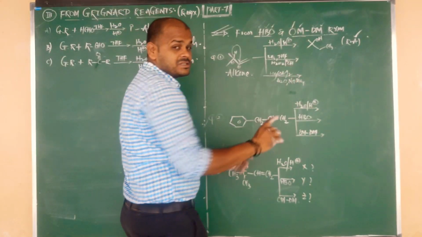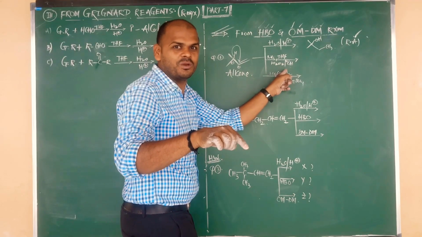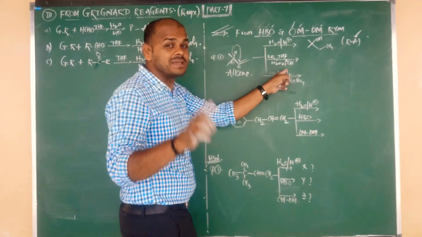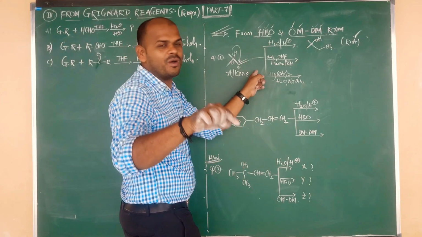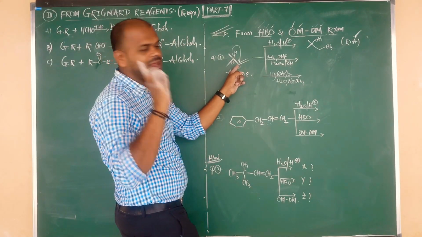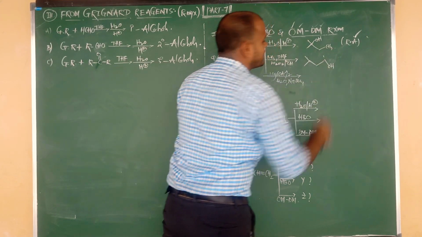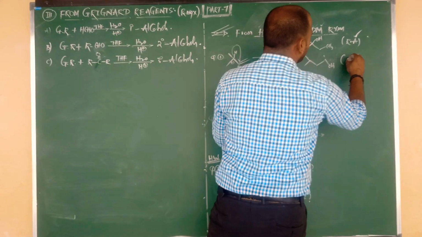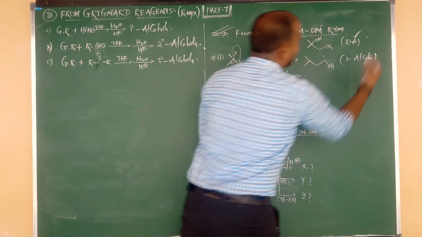But in hydroboration oxidation, no more rearrangement. And hydroboration oxidation follows which rule? Anti-Markovnikov rule. Anti-Markovnikov means one alcohol, that is, upon the first carbon we are getting OH, and to that second carbon we give the H. So like this we are going to get it. OH is connected to the first carbon because of the anti-Markovnikov rule. No more rearrangement, and the product we are getting is one alcohol.